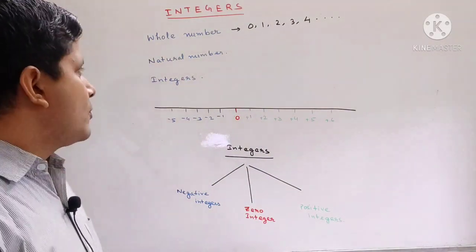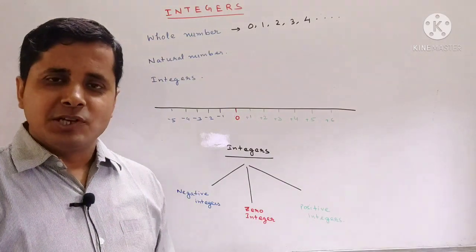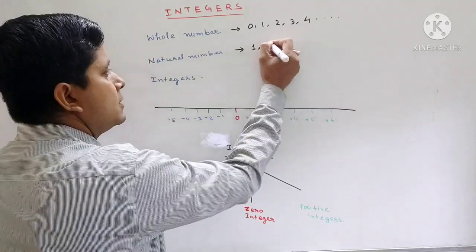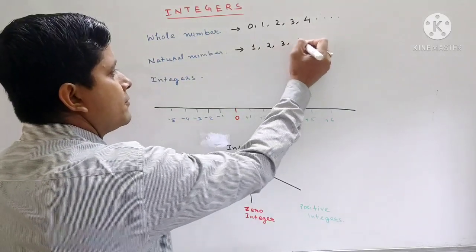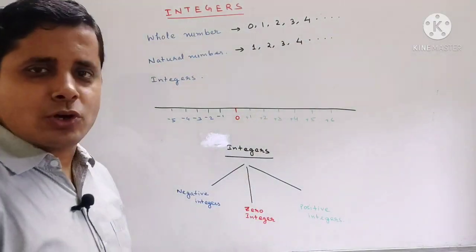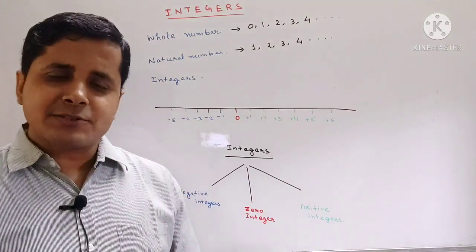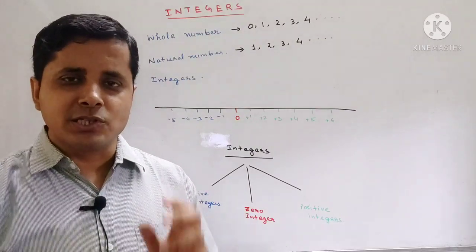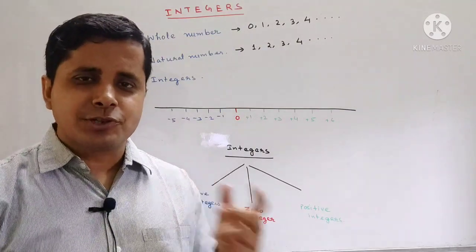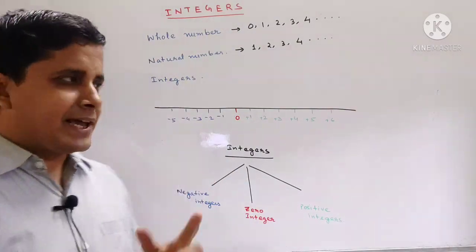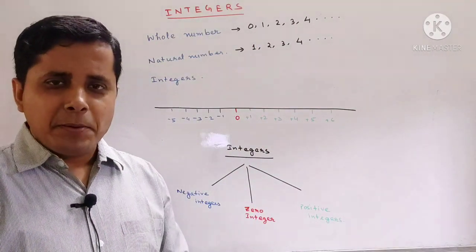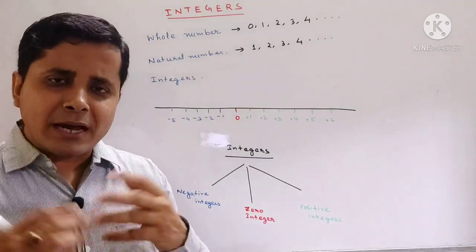So next, what are the natural numbers? Natural numbers start from 1, 2, 3, 4 and go on. So natural numbers start from 1, 2, 3 and whole numbers start from 0, 1, 2, 3. Okay. Next we will see, now these numbers we have used many times, but have you ever come across a